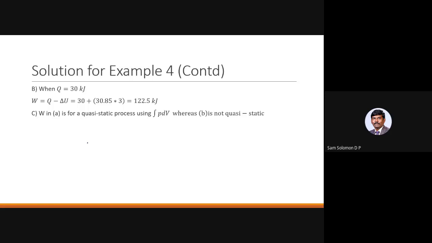Okay, so as far as subdivision C is concerned, when they are asking us to compare, part A refers to a quasi-static process using the PdV work, whereas part B refers to a non-quasi-static process. That is the answer that we can write for subdivision C. This is one standard question that turns up in the question paper time and again, so you can make a note of it. And you would be lucky if you get such a simple question.